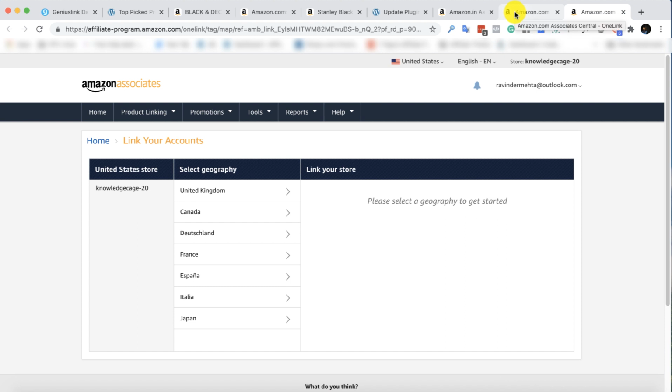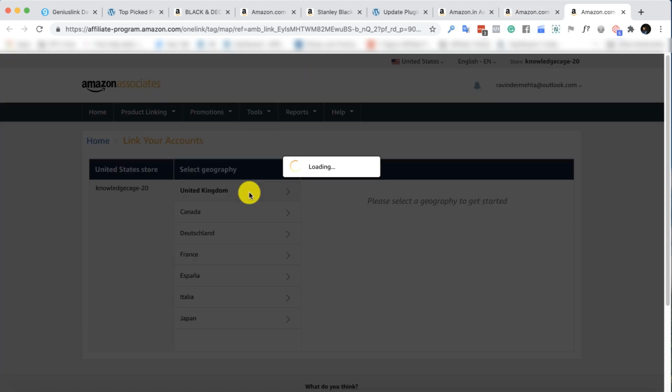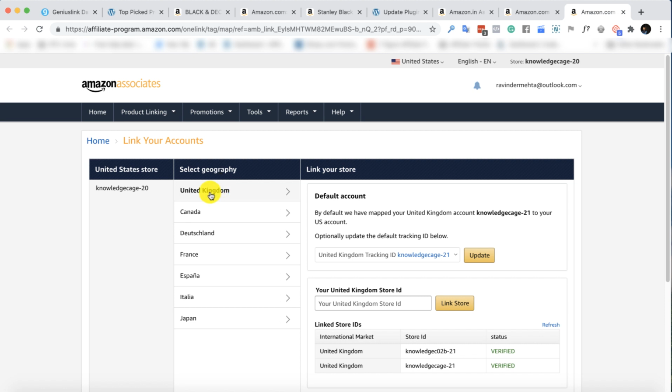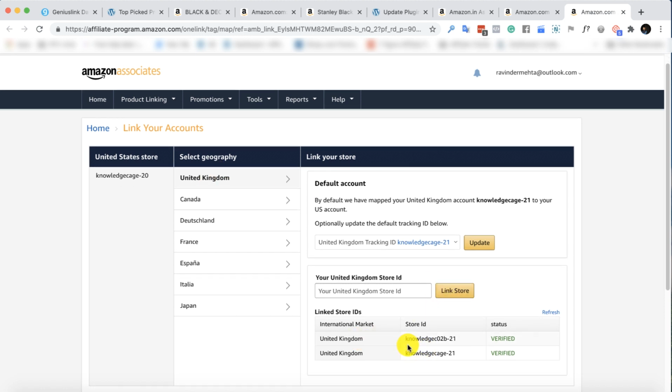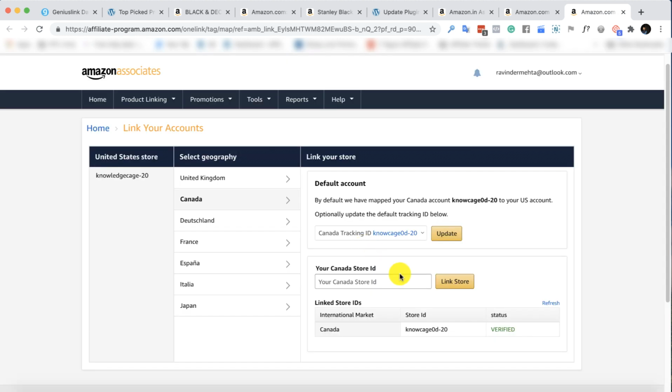You don't need to do that, right? I'm just showing how it is possible. I will go in my UK account, and here you can see my UK ID is this. If I go here in Canada, you can see my Canada ID is this. So right now I have connected my USA, Canada and UK accounts in one account in my Amazon affiliate account.